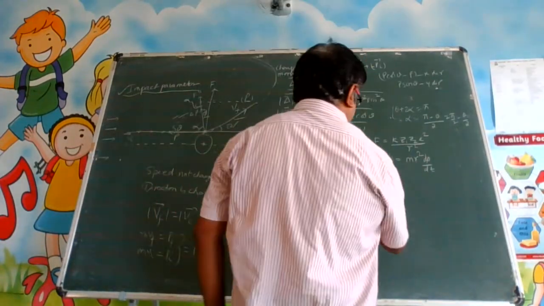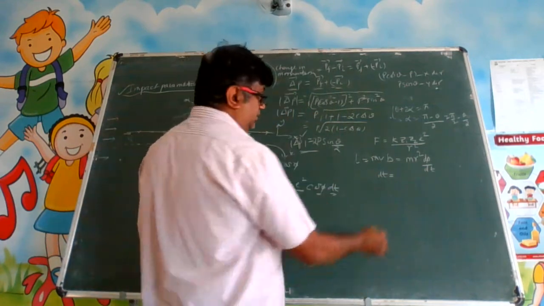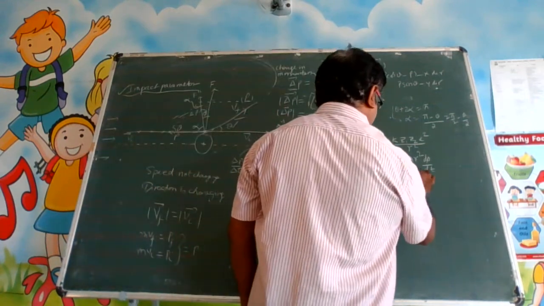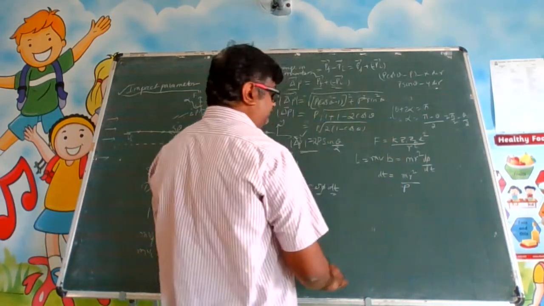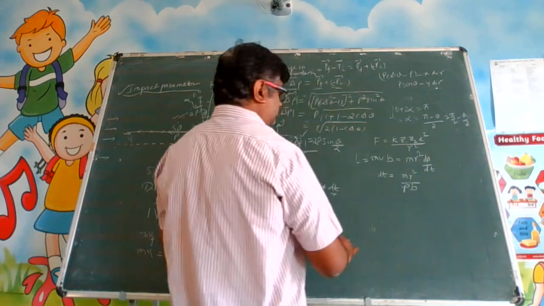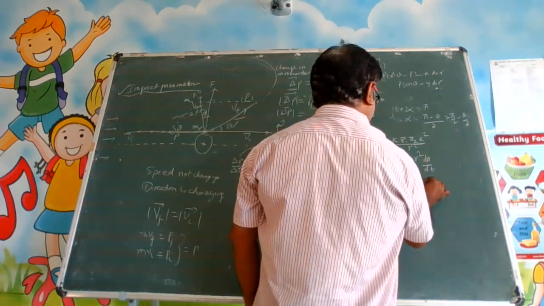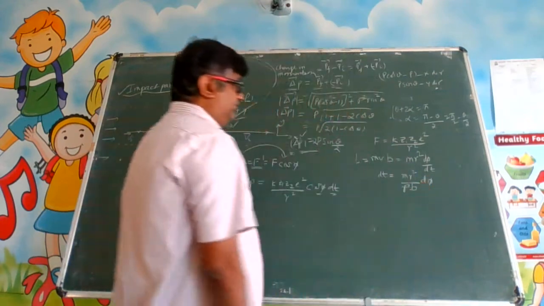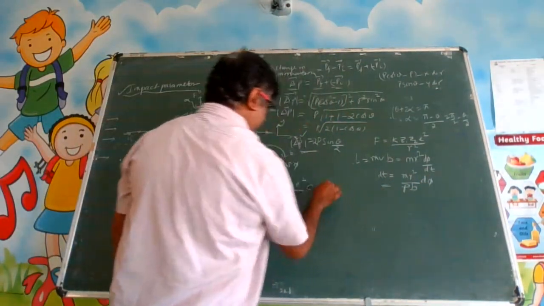So dt will be equal to m r square by mv b, that is, m r square into d phi by mv into b. We can write it like this. Now put this expression into the earlier expression.